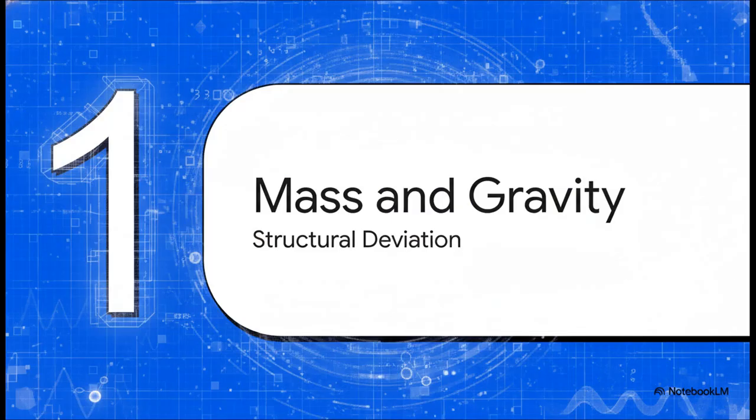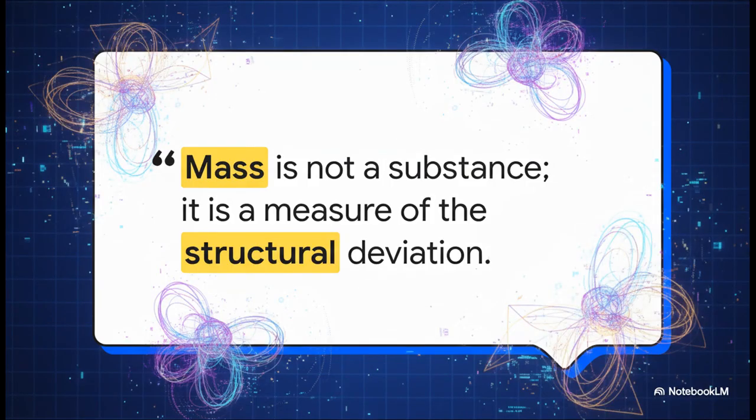So, let's move into part 1, the origins of mass and gravity. If there are absolutely no arbitrary numbers allowed, where do the heavy hitters of physics, like mass and gravity, actually come from? Well, as detailed in this quote from the source text, mass isn't just stuff. It's not some magical substance floating around in the void. Instead, mass is defined as an accumulated topological defect. Imagine a perfectly flat, pixelated grid. Now, imagine a knot or a localized burden physically trapped within the connections of that grid. Mass is quite literally a measure of that structural deviation forced into the closed internal boundary of the network. It's essentially an error in the geometry that the universe just has to carry around.